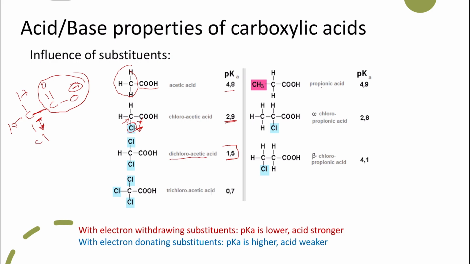The dichloroacetic acid will have a pKa of 1.5, so it's even a stronger acid. If we have 3 chloro, it's 0.7. This is a strong acid, trichloroacetic acid.